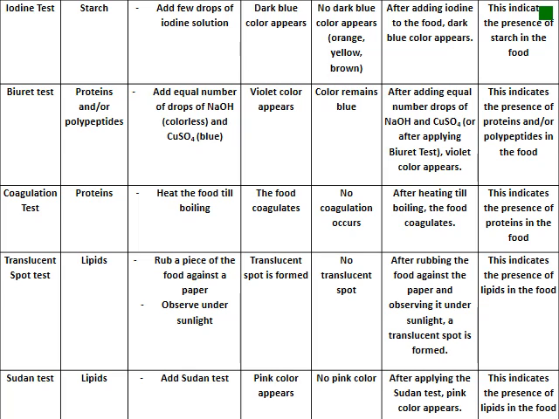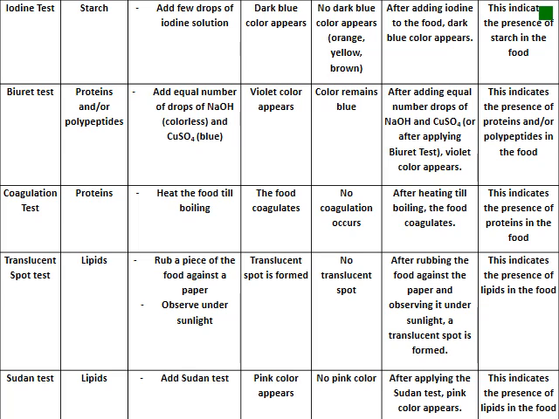Biuret test is done to identify the presence of proteins and or polypeptides. Add equal numbers of drops of NaOH and CuSO4. Violet color appears. If the color remains blue, this is a negative result, while the violet is a positive. After adding equal drops of NaOH and CuSO4, and or after applying the biuret test, a violet color appears. This indicates the presence of proteins and or polypeptides in the food.